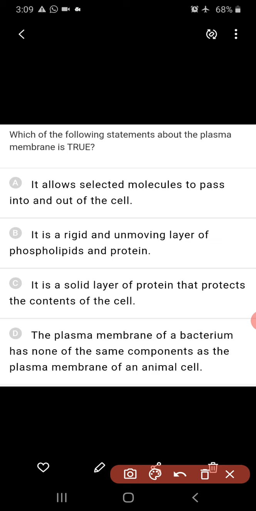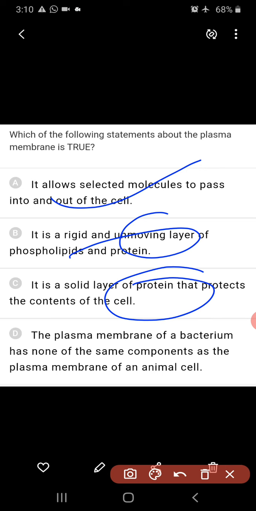Which of the following statements about the plasma membrane is true? It allows selected molecules to pass into and out of the cell. Yes, it is selectively permeable. This is right: it is a rigid and unmoving layer of phospholipids and proteins. No, wrong. It is a solid layer of proteins that protect the contents of the cell. No, the plasma membrane of the bacterium has none of the same components as the plasma membrane of the animal. No, both have the same components.